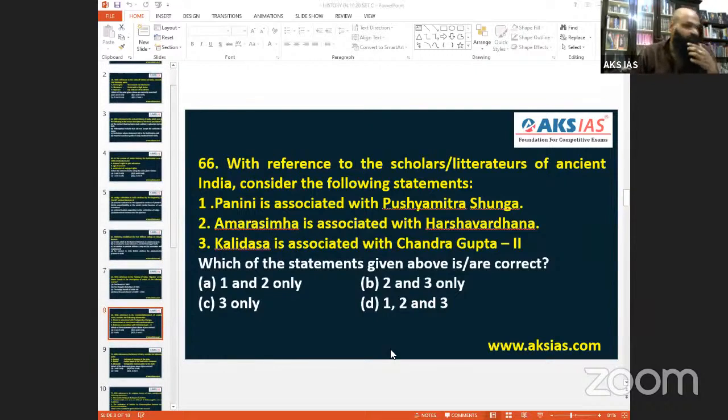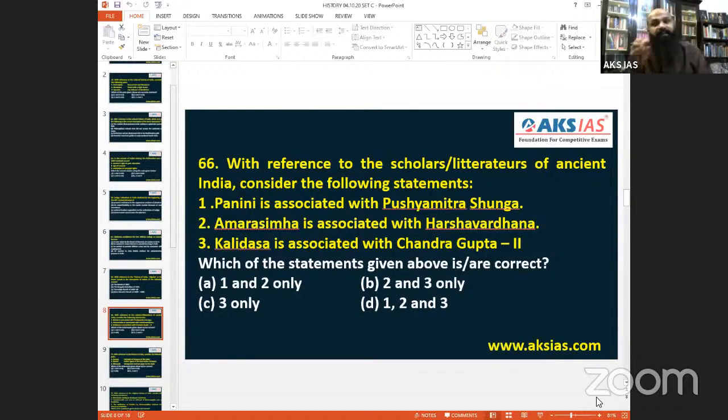66. With reference to scholars, literers of ancient India, consider the following statements. Consider which is the right. Panini is associated with Pushyamitra Sunga. Panini wrote Ashtadhyayi. In Panini's writing, there is mention about Sunga.